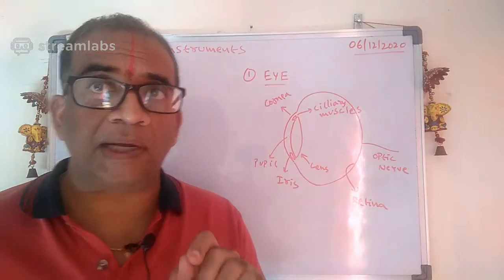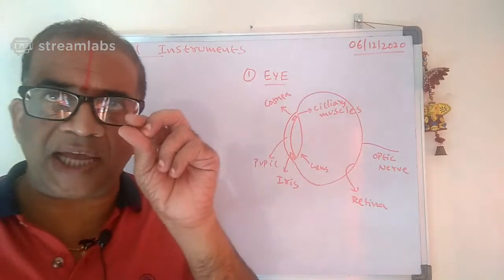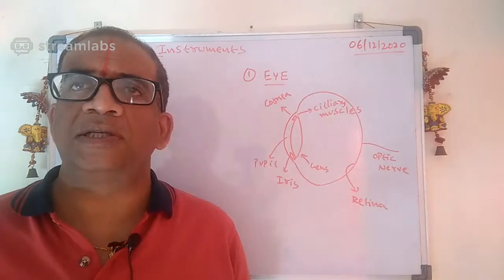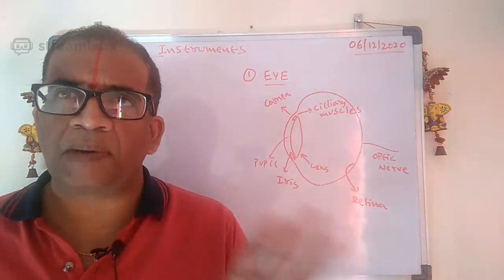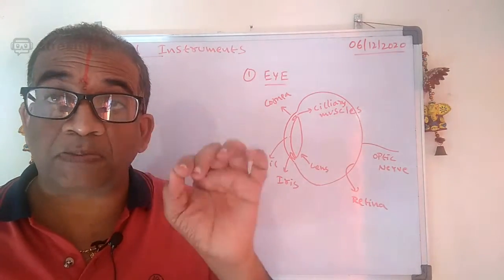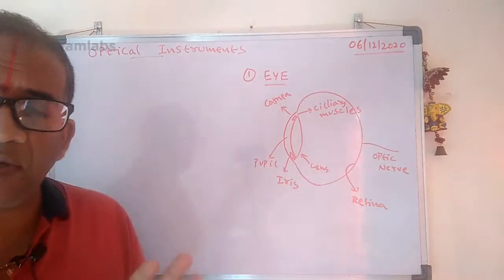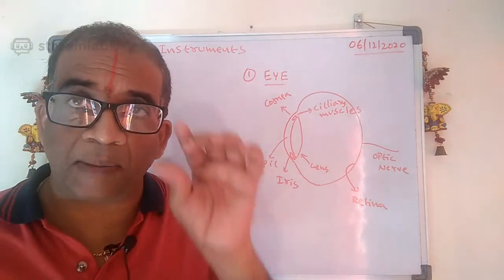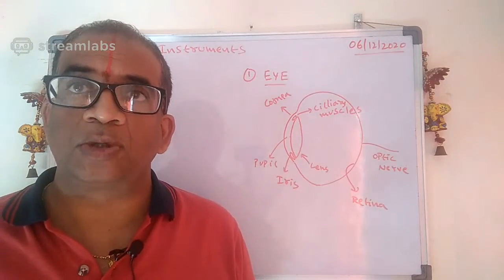Why? Because, look carefully, the iris controls the pupil. The pupil size always varies according to the brightness. If it is more bright, the pupil will be small. If it is less bright, the pupil size will increase. The more bright it is, the smaller the pupil will be, so that less light enters, to protect the